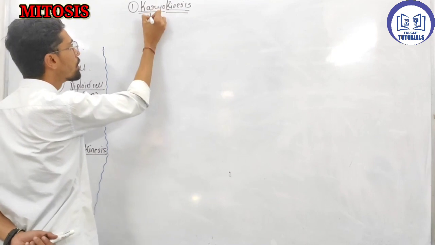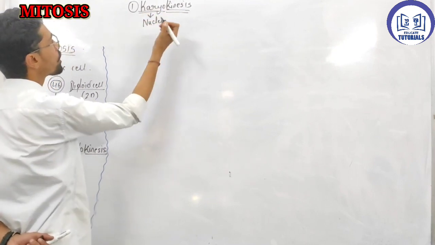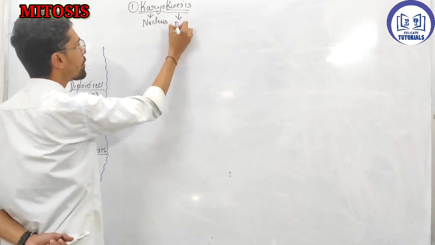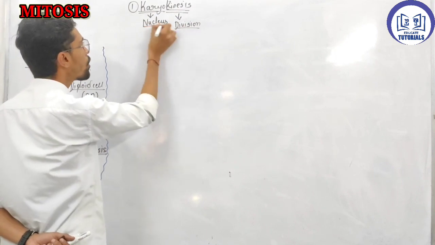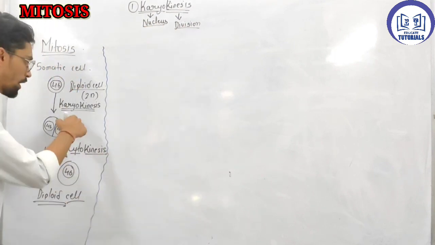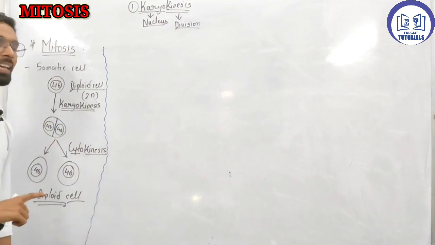Karyo means nucleus, kinesis means division. Karyokinesis means nucleus division will take place here.